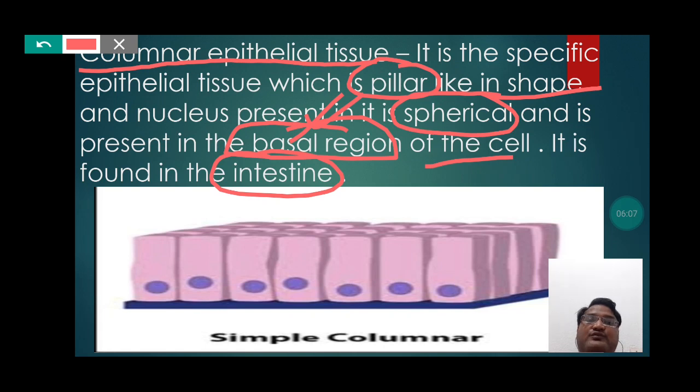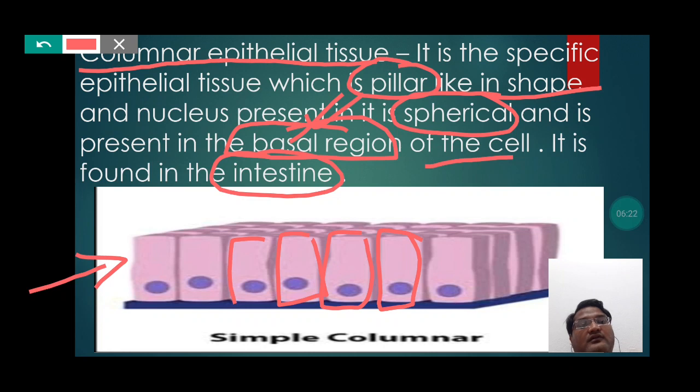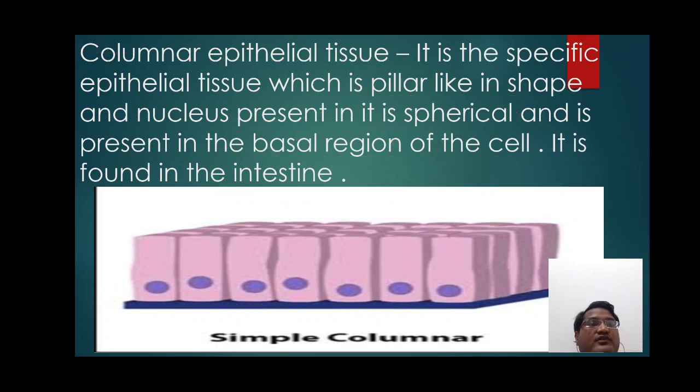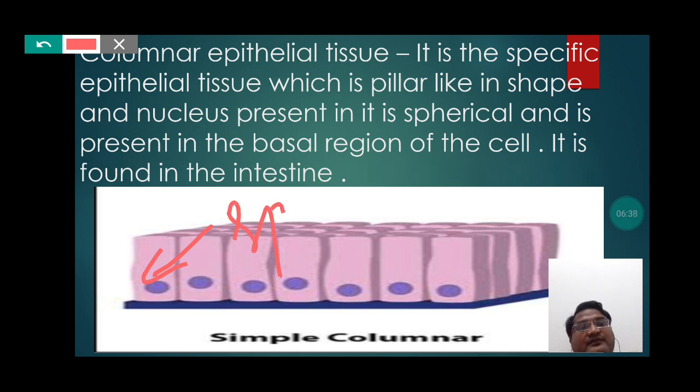So students, in order to understand the concept of the columnar epithelial tissue, let's concentrate on this picture. Students, here you can notice that each epithelial tissue is appearing like a column or like a pillar. So this is why it is called columnar epithelial tissue. Now if you concentrate on the nucleus, you can notice here that it is appearing spherical in shape.